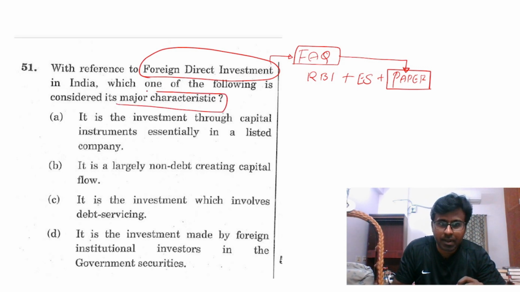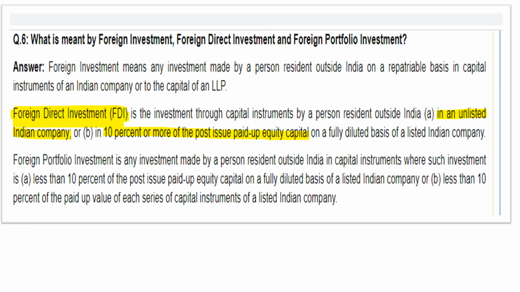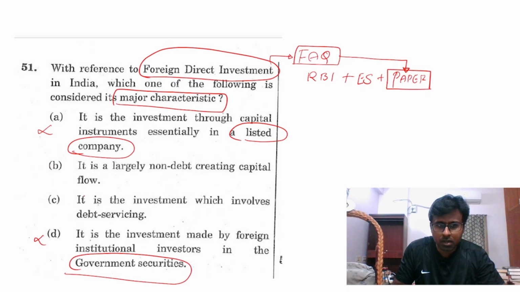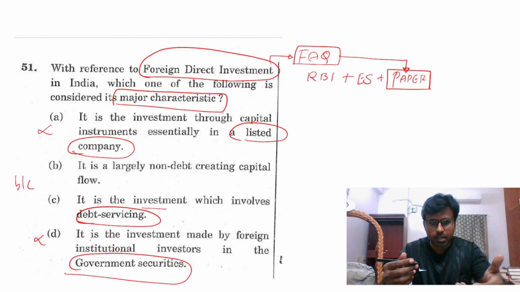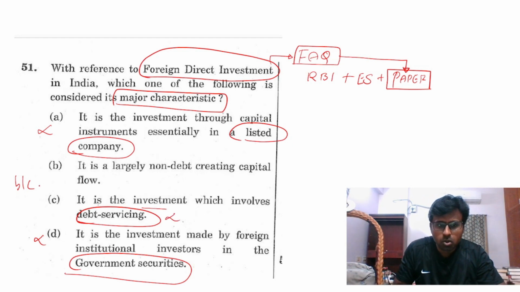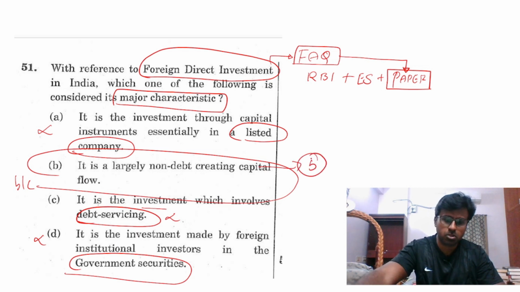So what are the major characteristics of FDI? It's a very simple thing. See, it is not only investment in listed companies. No, this is not true. It's an investment from abroad into any company, and not only in government securities. No, this also is wrong. In this, investment which involves debt servicing, no, that can be used for any purpose as possible. This is clearly wrong. So only one is left, which is B. This is a simple question everyone should have attempted.